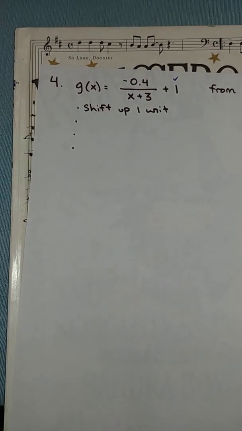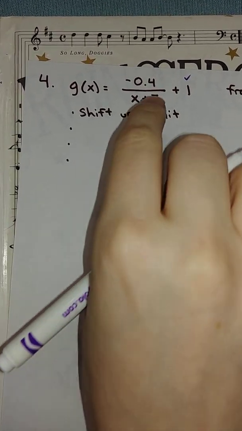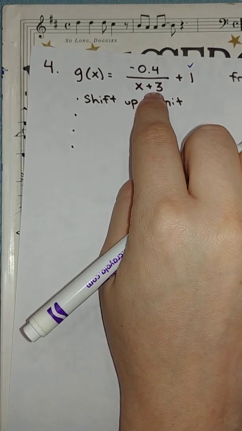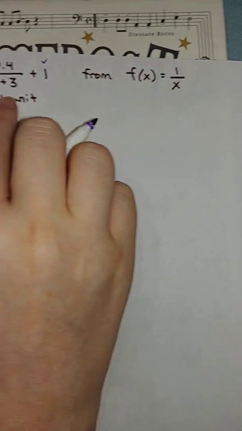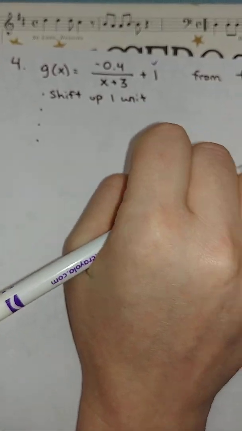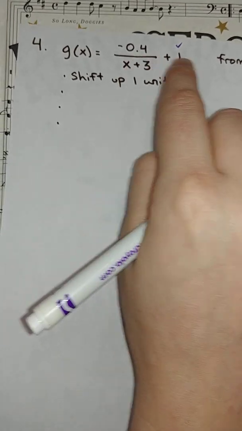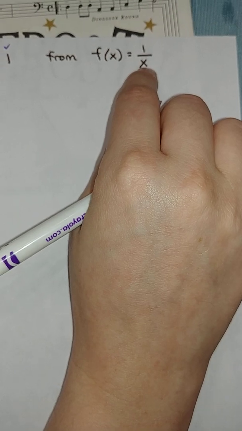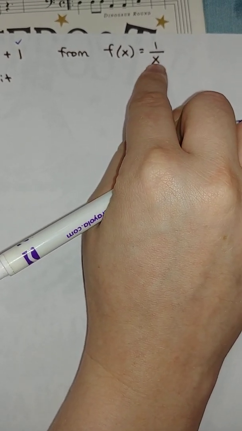Okay, after that, we've got the plus 3. So this is addition inside the function, okay? So what is addition inside the function? And in this case, remember, inside the function, addition inside, means that it is part of the denominator. It goes along with the x, right? Inside the function goes wherever the x goes.